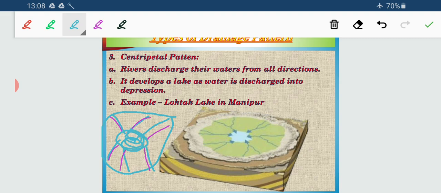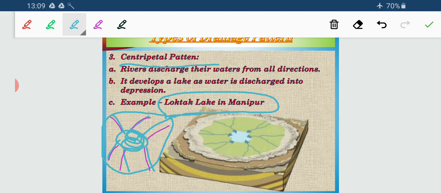When such a pattern is there for any river system, we term it a centripetal pattern. Loktak Lake of Manipur, which you studied in the previous chapter, is formed due to this centripetal pattern.